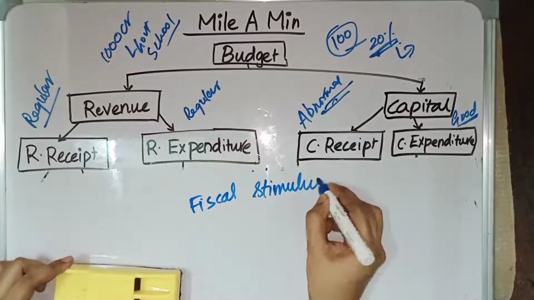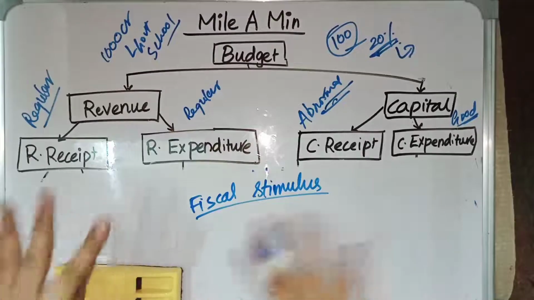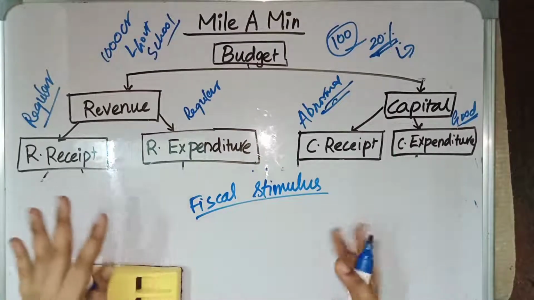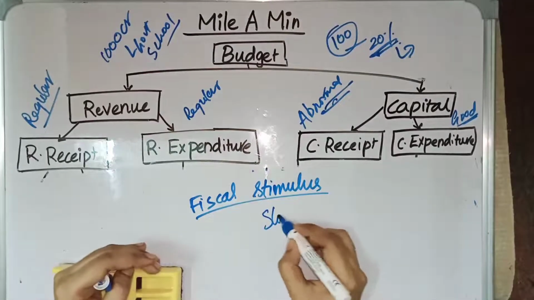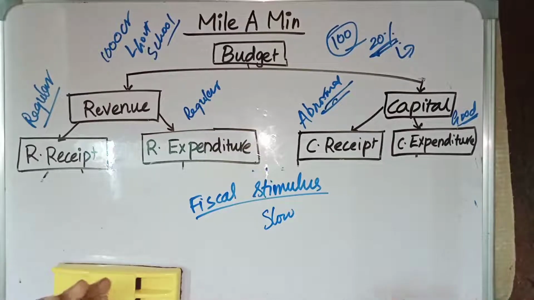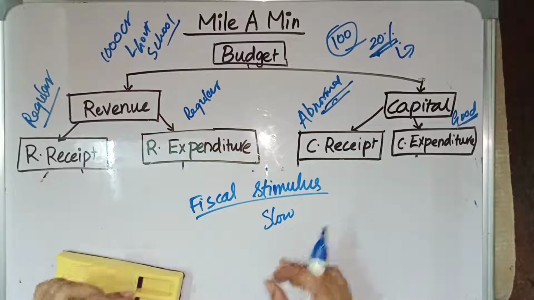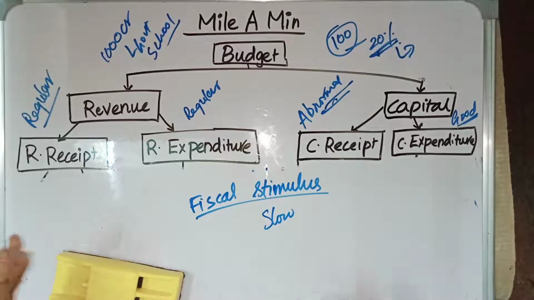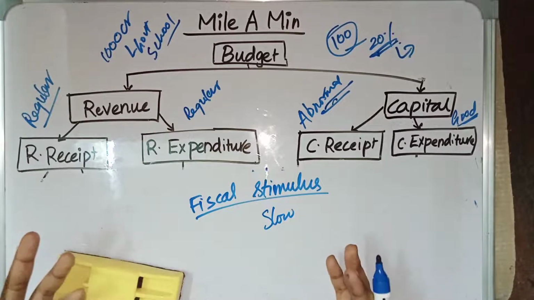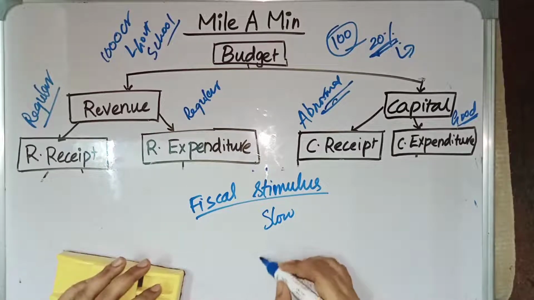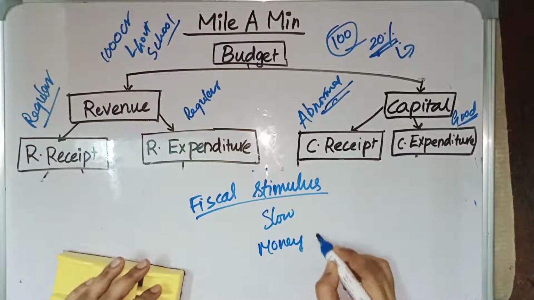What is fiscal stimulus? If there is a slowdown in the economy, the government will try to boost the economy. For boosting the economy, the government will bring some schemes. It will bring money flow and liquidity inside the market. So that is called fiscal stimulus.